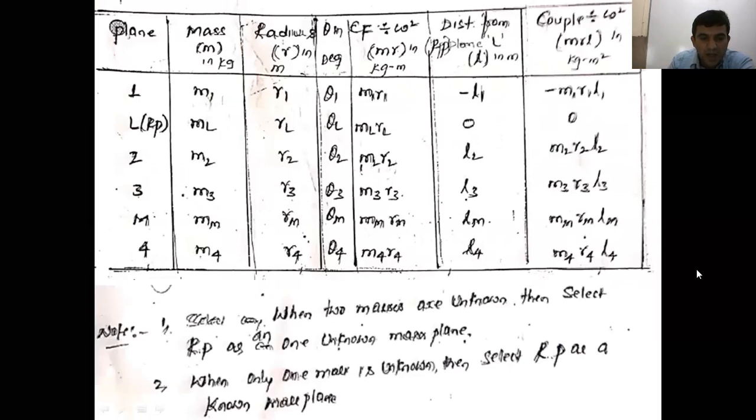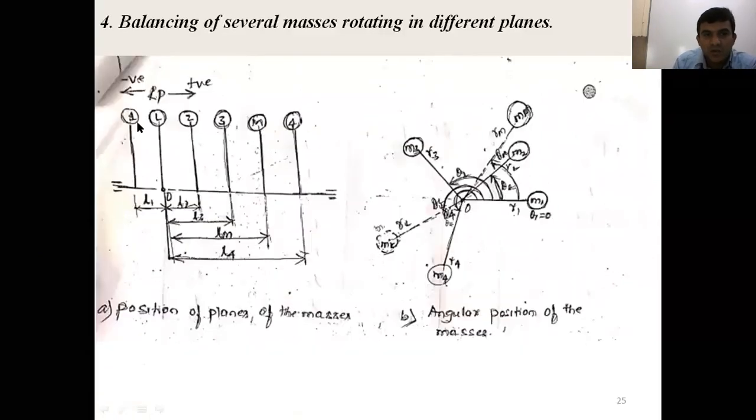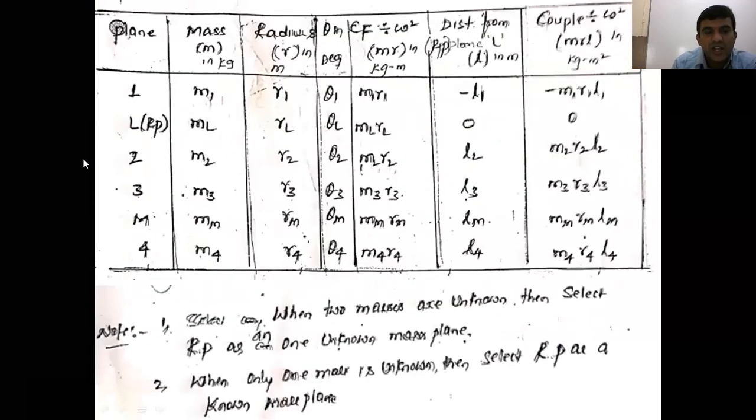First you draw the angular position, then you go for a space diagram. That shows the angular position of the masses. Then you construct the table. In the table, what is the first column here? Planes. How do you assign the plane? In which order do you assign the plane positions? See that in the plane positions here: 1, L, 2, 3, M, 4. In the same order you should take it in the table also, from left to right.